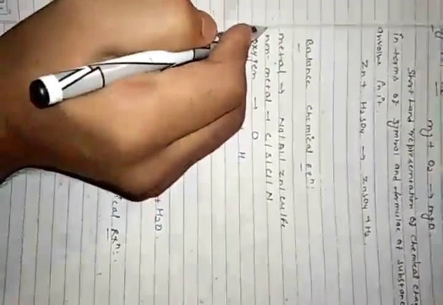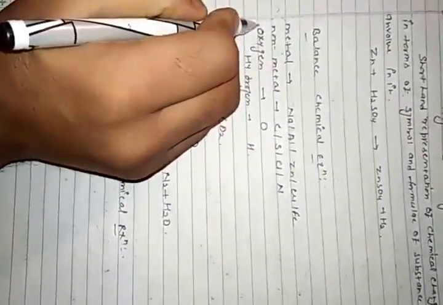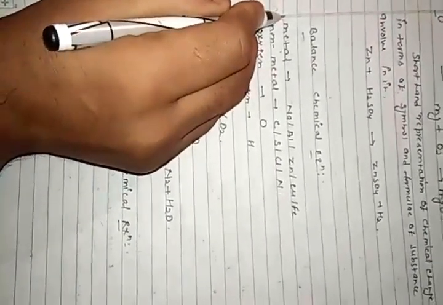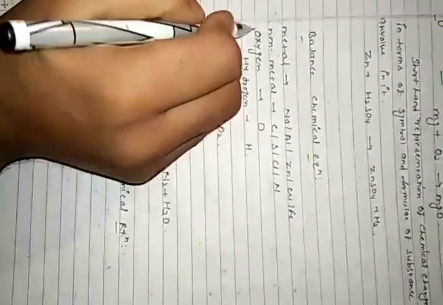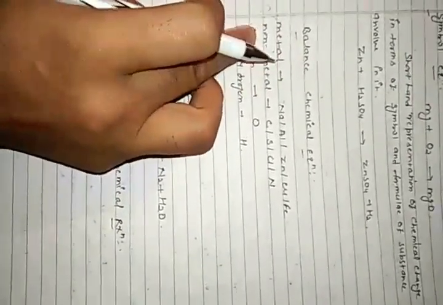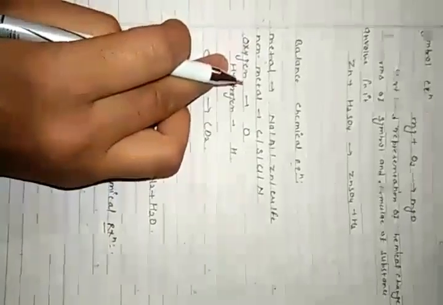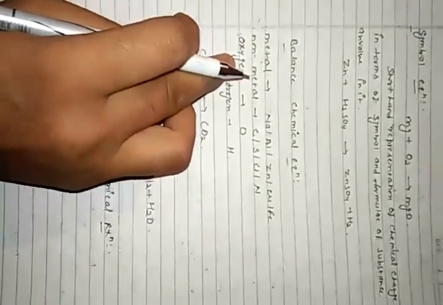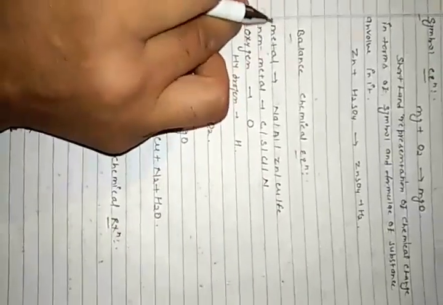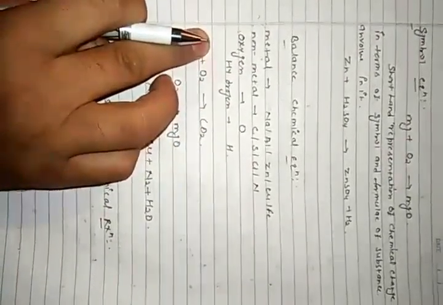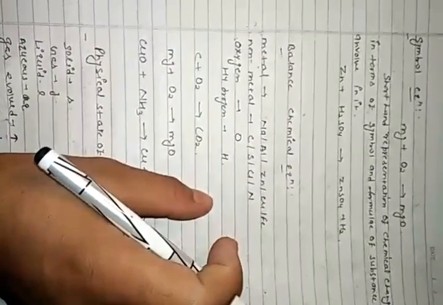After balancing metal, then non-metal, then come to oxygen, and after balancing oxygen we will go again to metal, non-metal, then oxygen. Three steps are completed. Then come to the fourth step, hydrogen. To balance the hydrogen, we'll go again through metal, non-metal, oxygen and hydrogen. We'll follow these sequences in a proper manner. Then we will be able to balance a chemical equation. This is a very easy method to balance a chemical equation. It is clear, the fourth step.